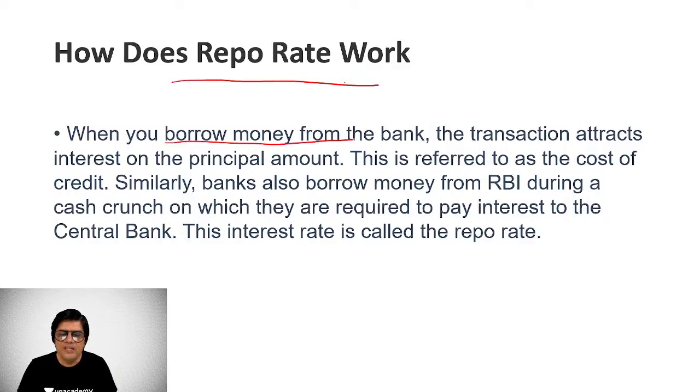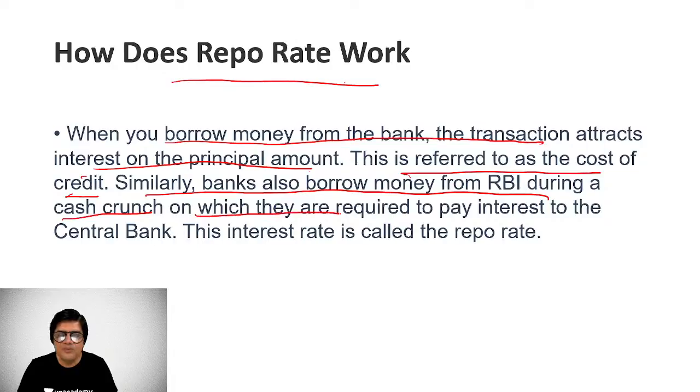So when you borrow money from the bank, the transaction attracts interest on the principal amount in general, right? आप कहीं से भी बैंक से पैसा लोगे तो आपको ब्याज देना पड़ेगा. This is referred to as the cost of credit. तो credit का cost है. Similarly, banks also borrow money from RBI during a cash crunch on which they are required to pay interest to the central bank, and this is called the repo rate. Very simple, in simplified terms.